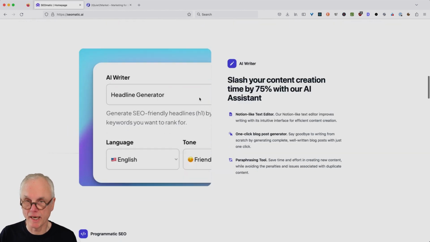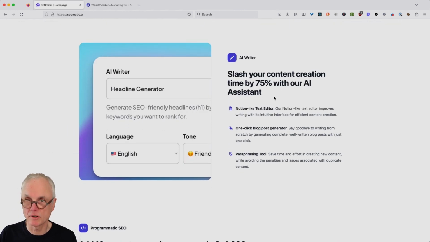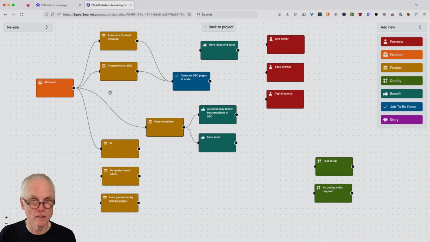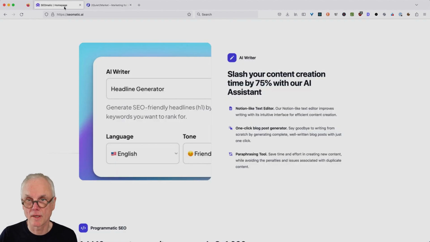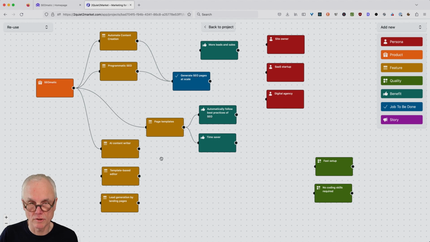What else do we have? An AI writer: slash your content creation time by 75% with our AI assistant. Okay, so let's rename this AI to AI content writer. And slash your content creation time by 75%. Okay, it is also a time saver.